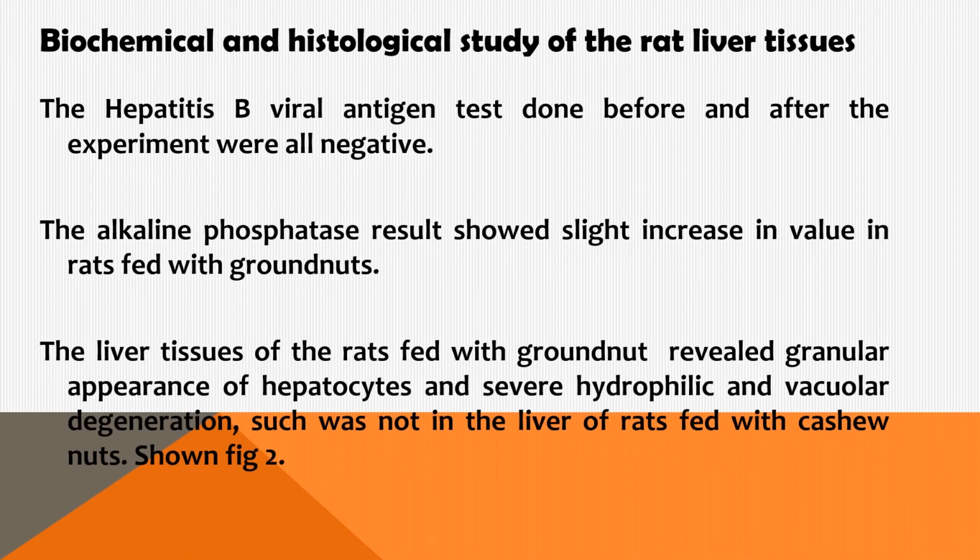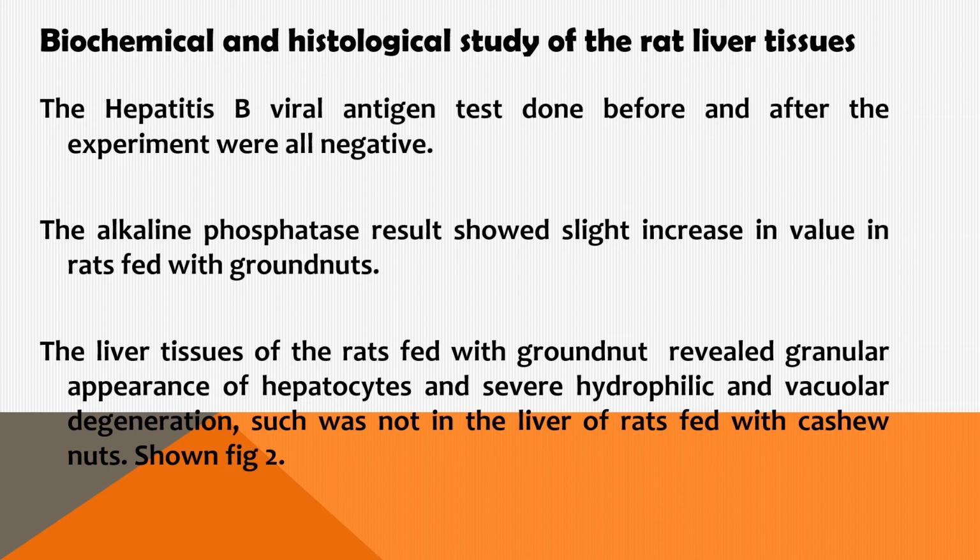Biochemical and histological studies of the rat tissue were done. The biochemical tests of the rats showed that the hepatitis B viral antigens were all negative at the onset of the test, and also at the end of the experimental period, that is at the end of the feeding period, which was 30 days.